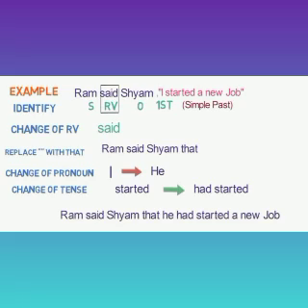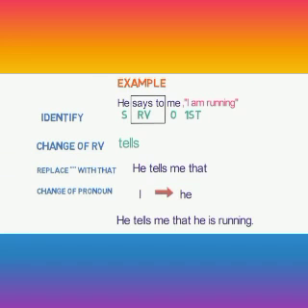Ram said to Shyam that he had started a new job. Simple past tense is there. Then simple past tense will be changed into past perfect tense. Started, simple past, is converted into had plus the third form of the verb. Past perfect tense is used here. So first of all, you have to identify, then change the reporting verb, then remove the inverted commas, then change the pronouns, and then do other necessary changes.